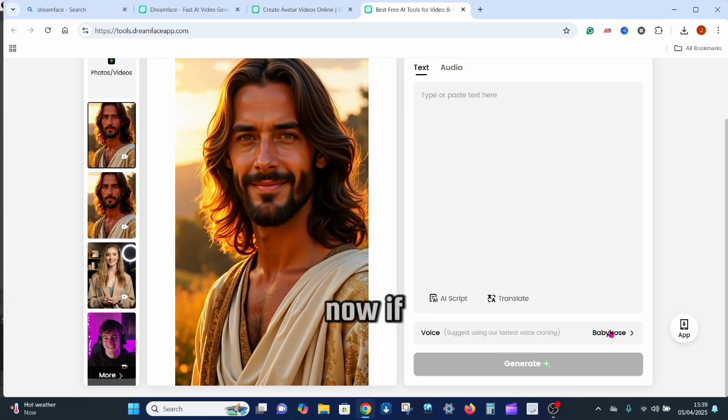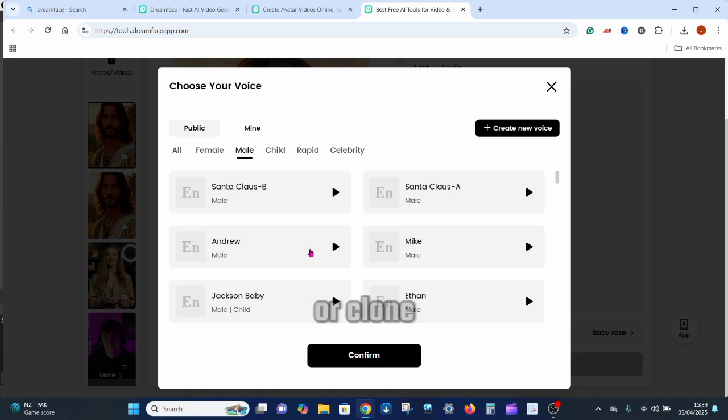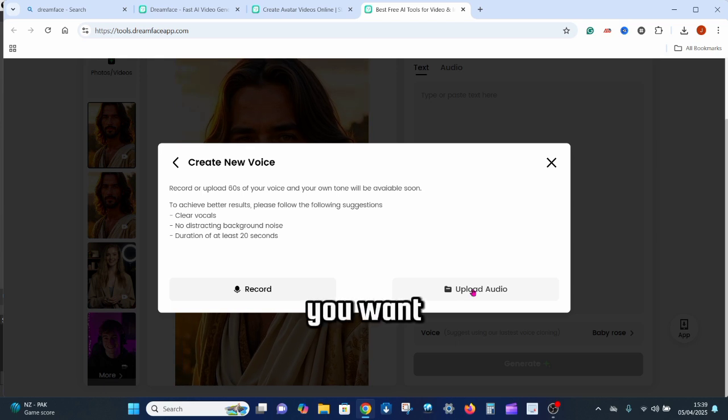Okay. Now, if you don't want, you can clone your voice or clone somebody else's voice by clicking on create your own voice or create new voice. So if you click there, you can record your voice and follow the steps, or you can upload an audio of the voice you want to clone and then follow the steps.